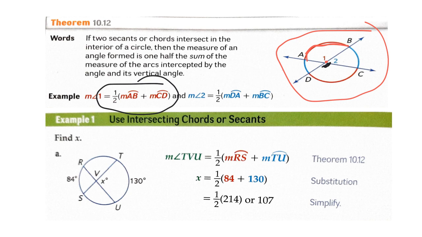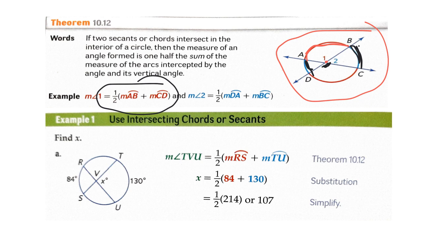We do the same thing to find the measure of angle 2. BC is the intercepted arc of angle 2, and AD is the intercepted arc of its vertical angle. So the measure of angle 2 is 1/2 times the measure of the arc DA plus the measure of the arc BC.